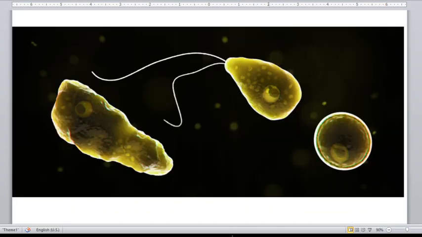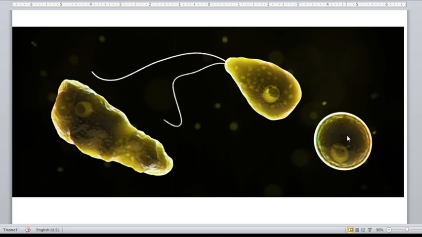Okay, next slide. So we have here an image of the different stages possible for an amoeba. This is a cyst stage. Guys, the cyst stage is actually the infective stage, or the resistant stage for most of the amoeba, particularly the entamoebas.